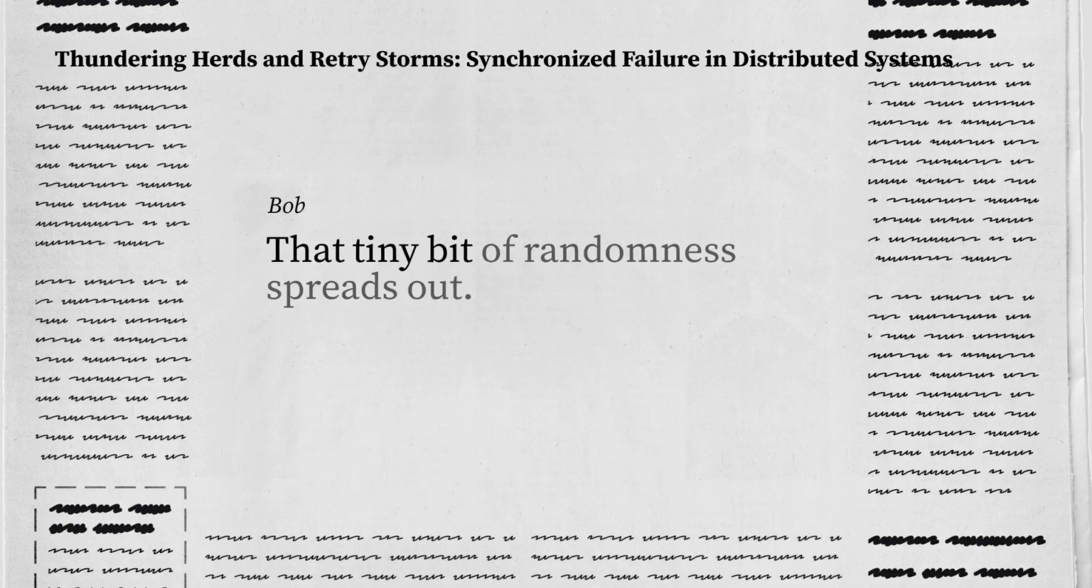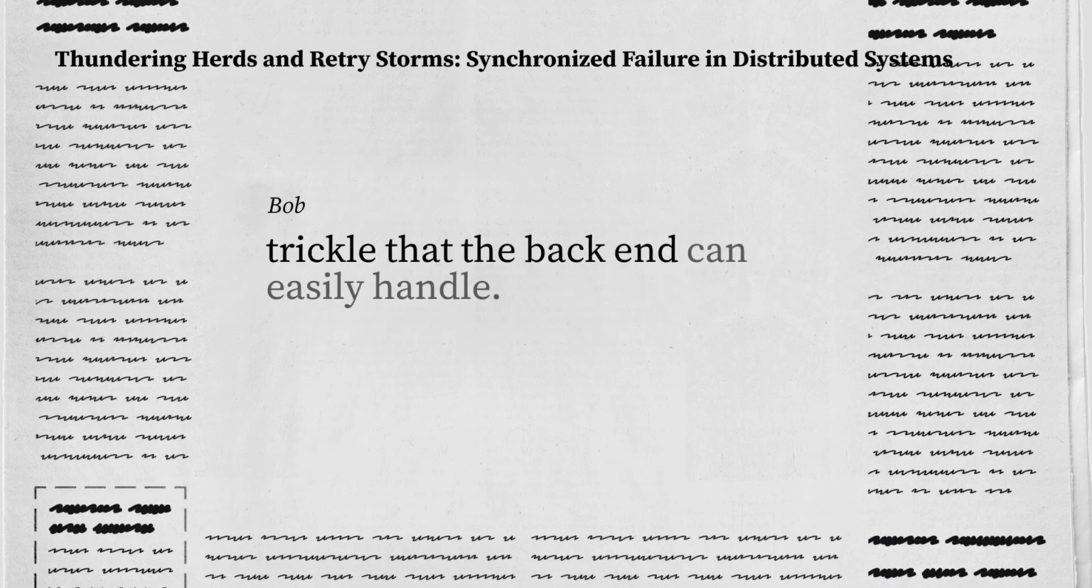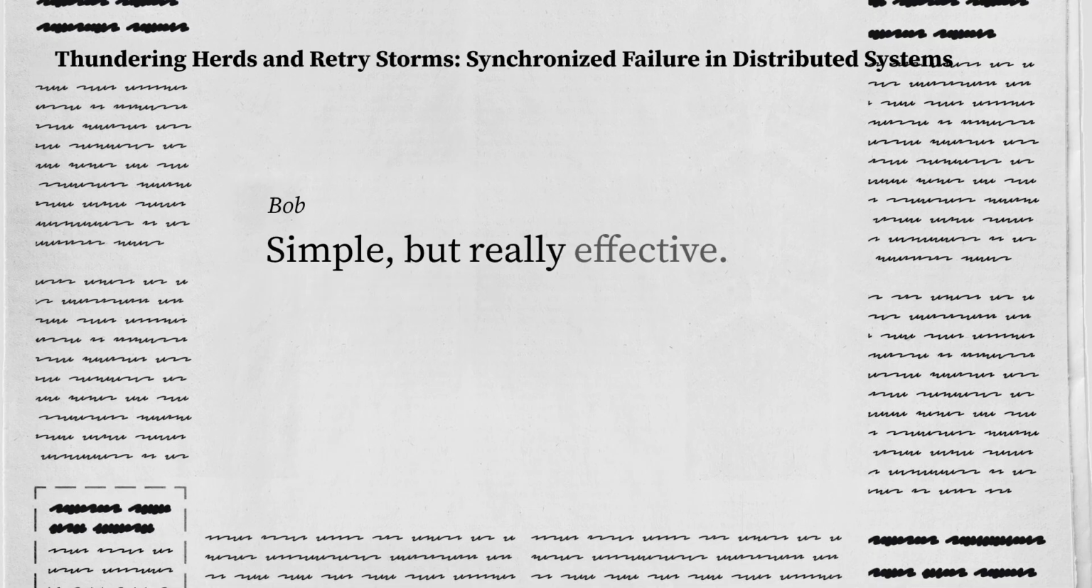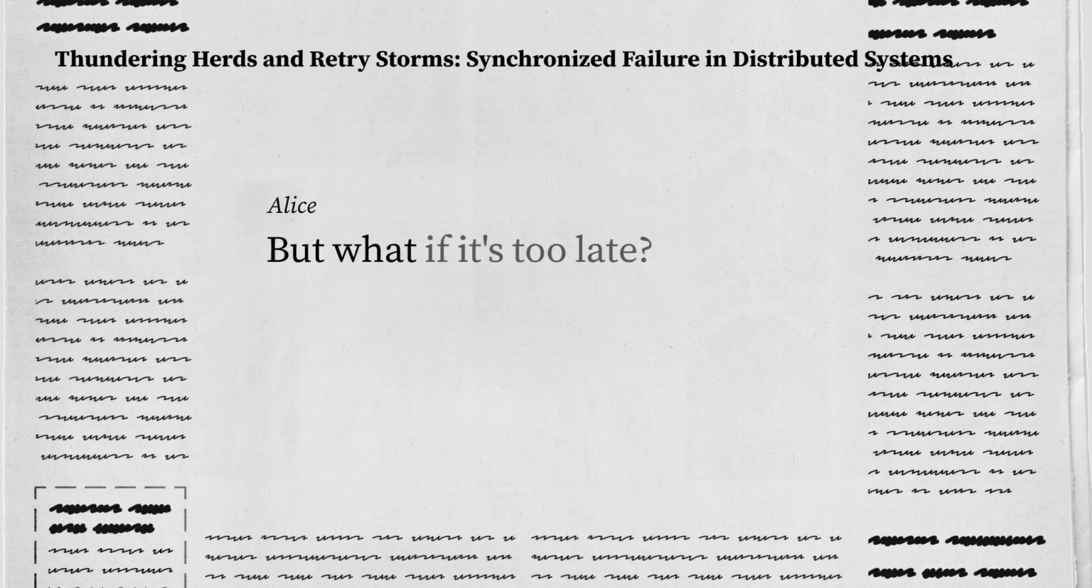Exactly. That tiny bit of randomness spreads out the regeneration requests over that 10-second window, turns a massive spike into a gentle trickle that the backend can easily handle. Simple, but really effective. Okay, staggering expiration helps prevent the stampede, but what if it's too late?